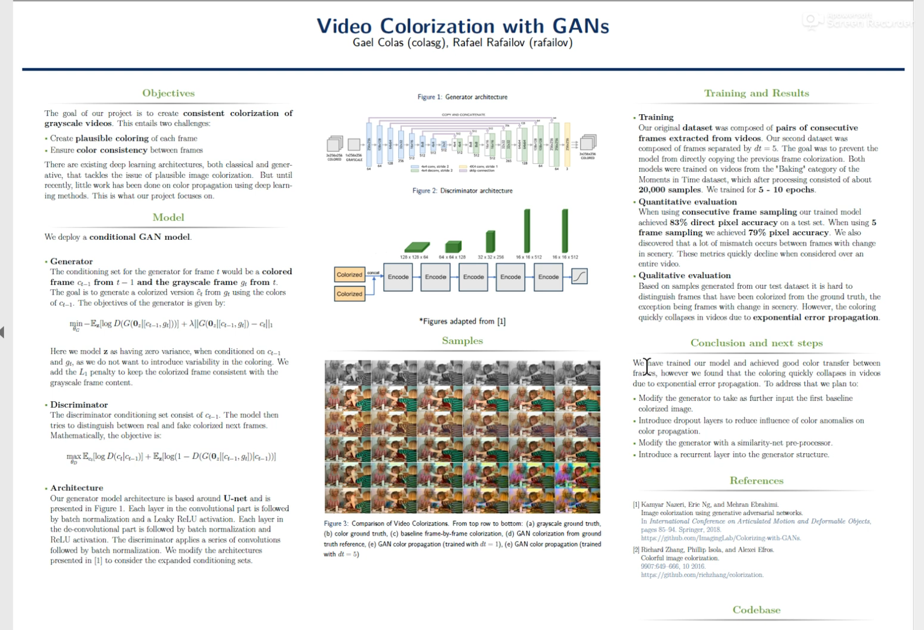In terms of architecture, for our generator, we used a modified version of a UNet, except that we replaced all max pooling with strided convolutions and we introduced batch normalization after each layer as recommended by the DC-GAN paper.